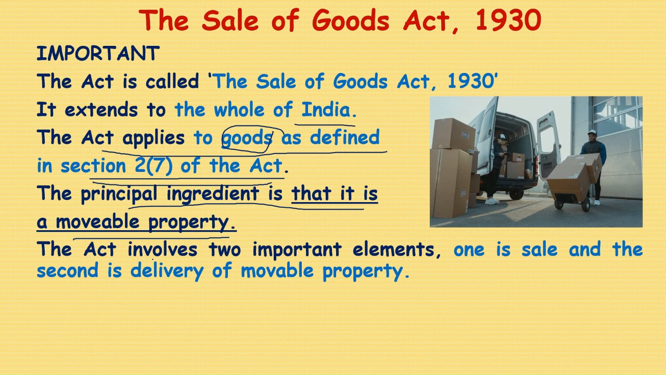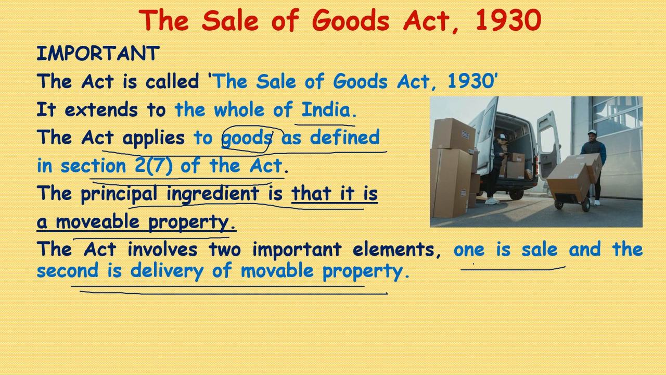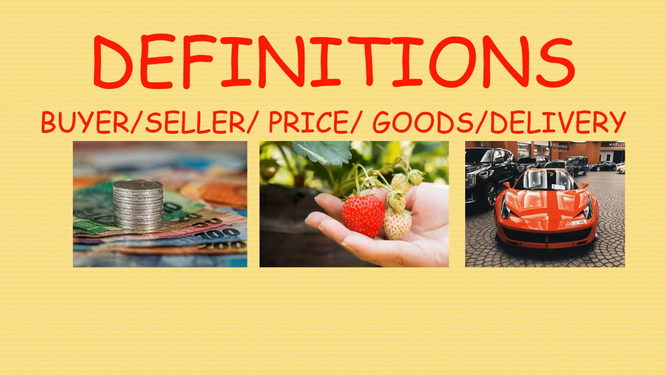The Act involves two important elements. One is sale and the second is delivery of movable property. So the focus is on movable property, and here it is sale. Definitions: buyer, seller, price, goods, delivery.